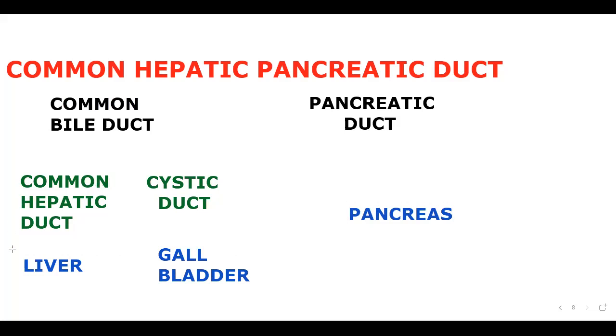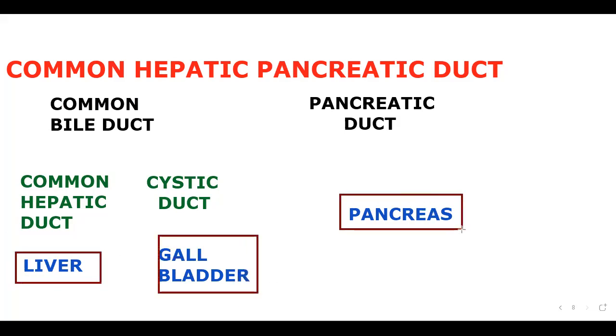Pancreatic duct is coming from the pancreas itself. What's there in it? So liver, gallbladder, as well as pancreas. These three are having a common opening that you have to recognize. Why are we spending more time here? Because you need to notice this particular issue.